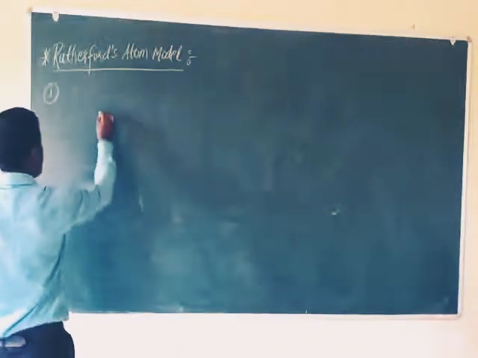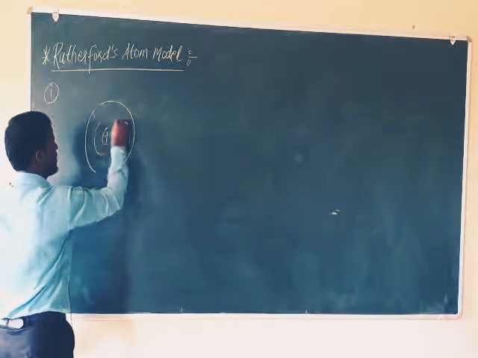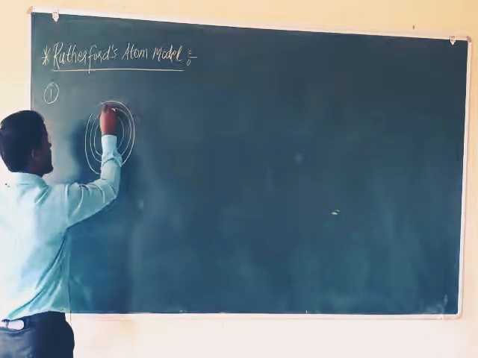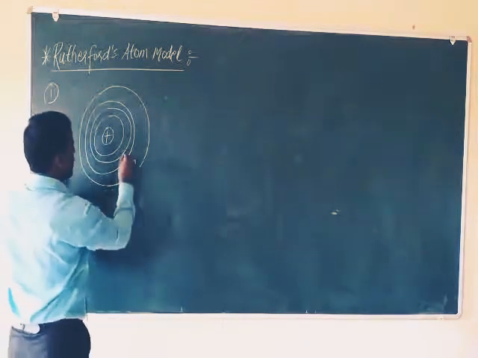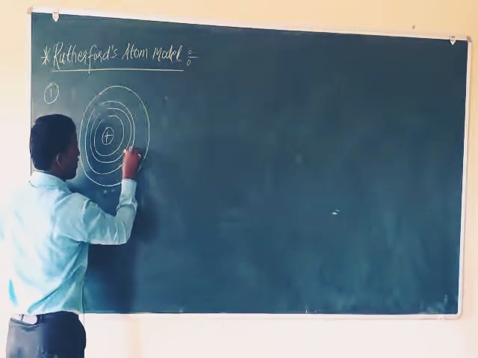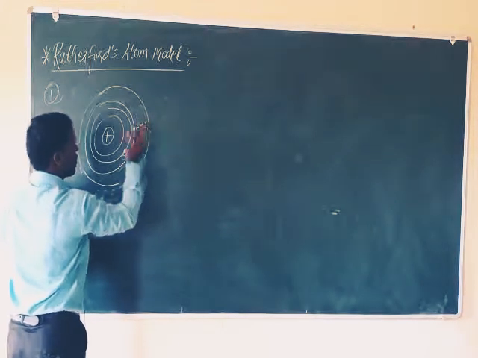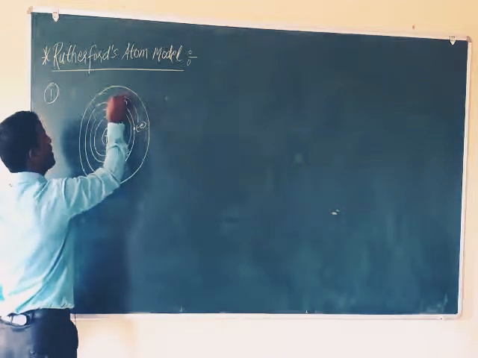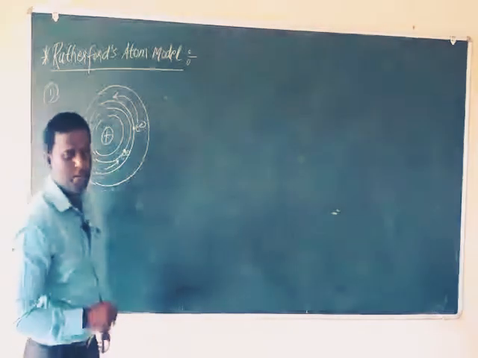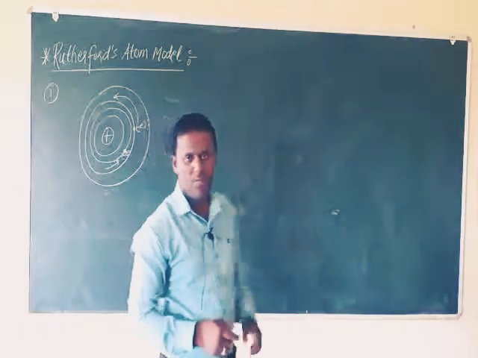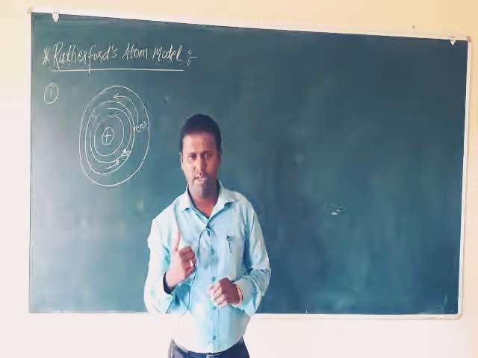See, if this is an atom, and this is the nucleus, around the nucleus there are some circular orbits. So here electrons are found revolving around the nucleus in some circular orbits with the help of centripetal force. And this centripetal force is provided